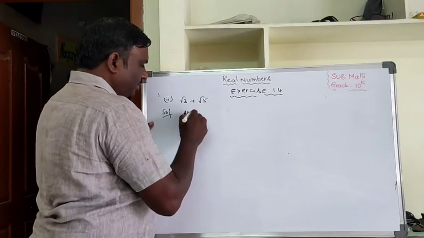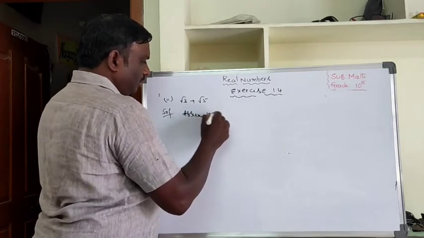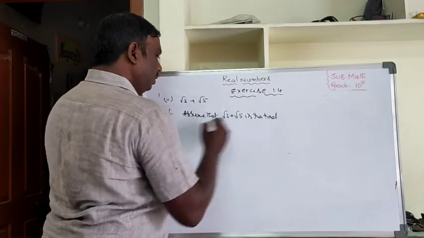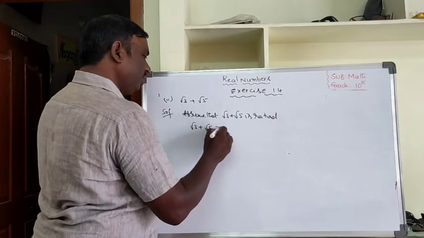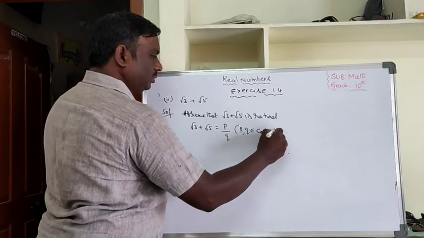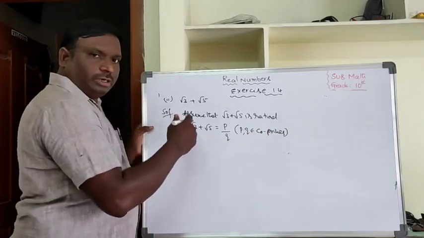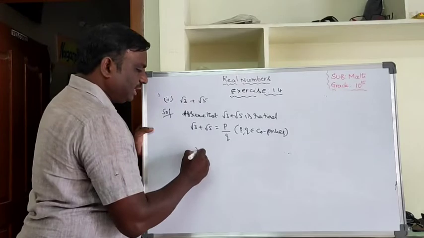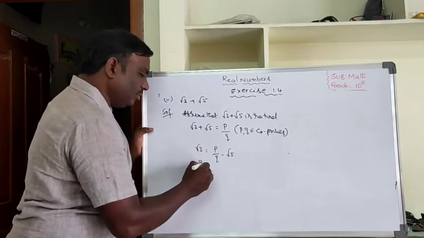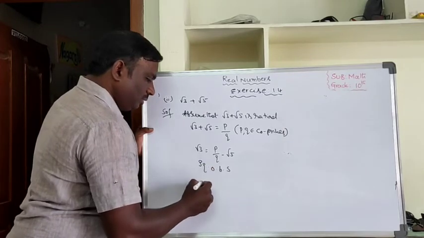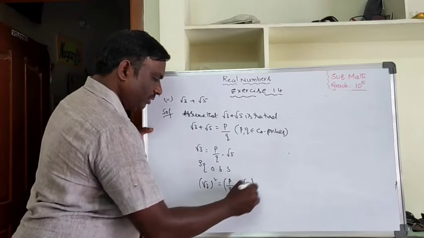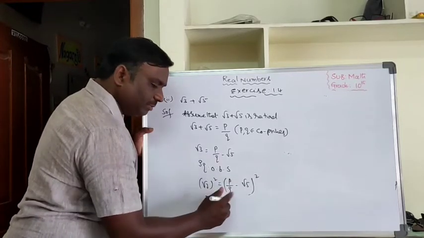So assume that root 3 plus root 5 is rational. When it is rational, root 3 plus root 5 equal to P by Q, P, Q belongs to co-primes. So take one of the irrational numbers to the other side. Root 3 equal to P by Q minus root 5. Then immediately squaring on both sides. Root 3 whole square equal to P by Q minus root 5 whole square.